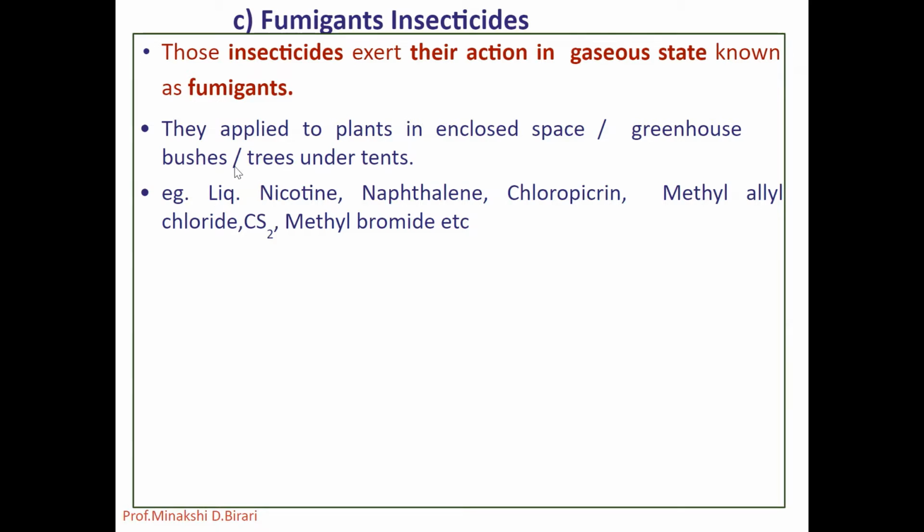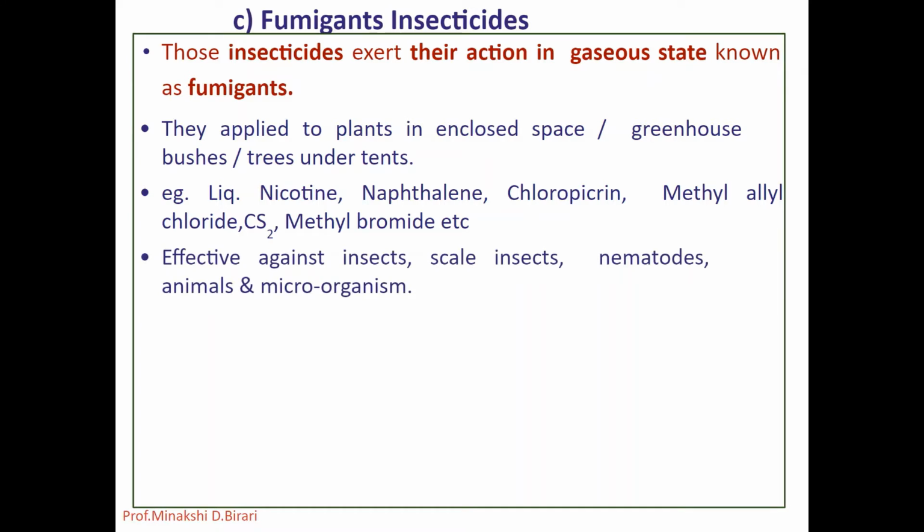For example, liquid nicotine, naphthalene, chloropicrin, hydrocyanic acid, carbon disulfide CS2, methyl bromide, methyl allyl chloride, ethylene oxide, calcium cyanide and aluminum phosphide, etc. They are effective against nearly all the insects irrespective of type of mouth parts.